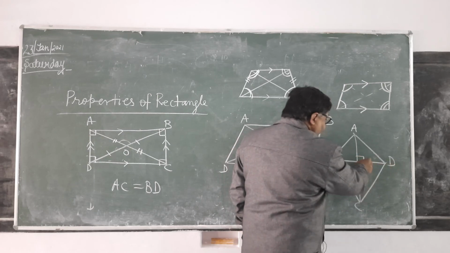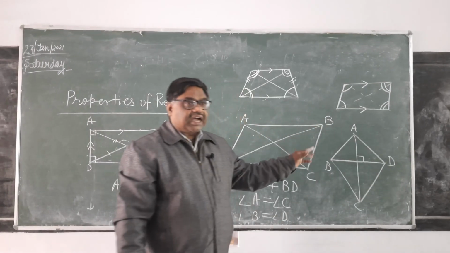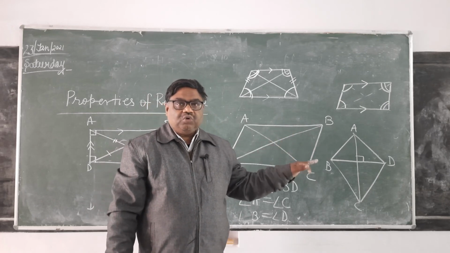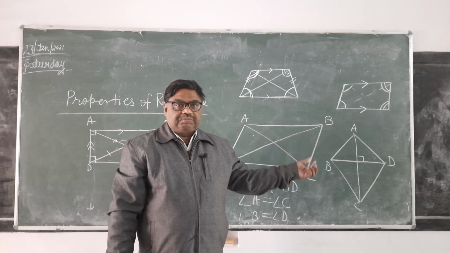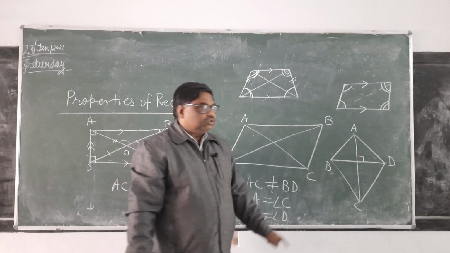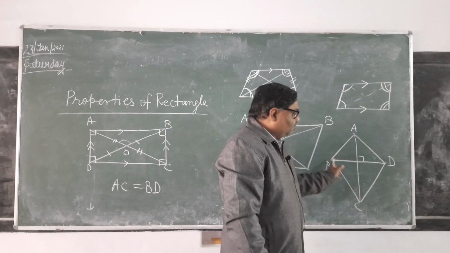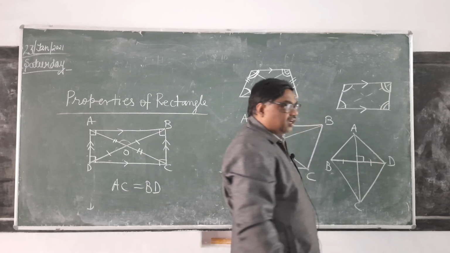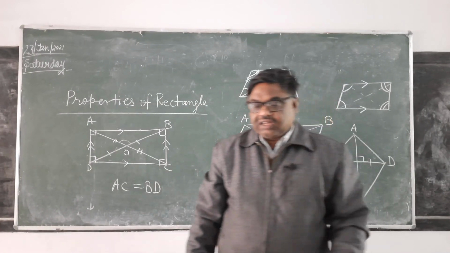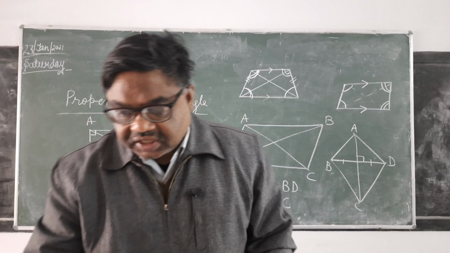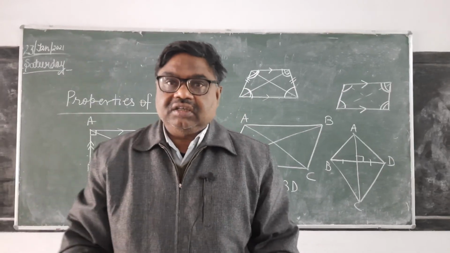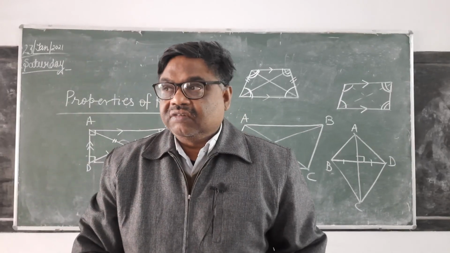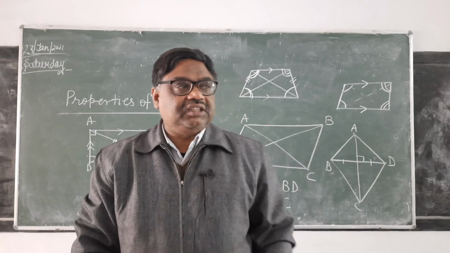And one more thing, the longer diagonal will bisect the smaller diagonal perpendicularly. जो longer diagonal है वो smaller वाले को perpendicularly bisect करेगा. So all these are the properties. In the next lecture we will do the first proofs and then exercises. Is it clear?